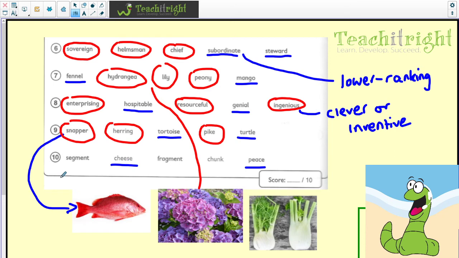Question 10, last one on this first section. You've got segment, cheese, fragment, chunk, and piece. Well, of course, a segment and a fragment and a chunk are all a piece. And they've tried to catch you out a little bit because, of course, we've got a homophone here. If you think of how we would spell piece of cake, that would be the piece. So that would have been okay to go with chunk, fragment, and segment. But this is piece, as in peace and quiet. So we've got cheese and piece. Well done if you managed to get 10 out of 10 there. Those were quite tricky, but hopefully you've learnt lots of new words by doing that section.